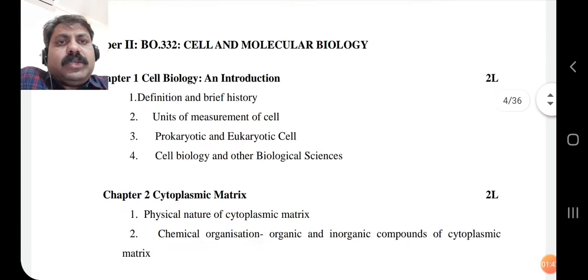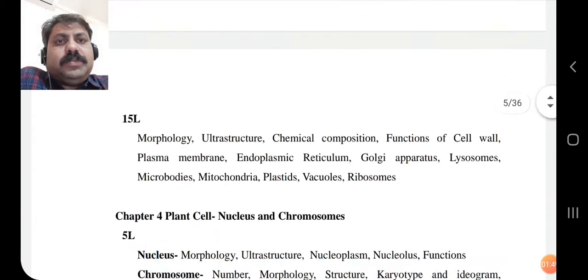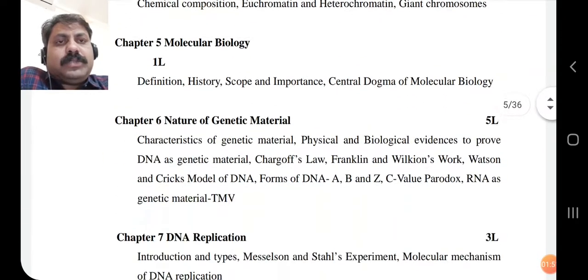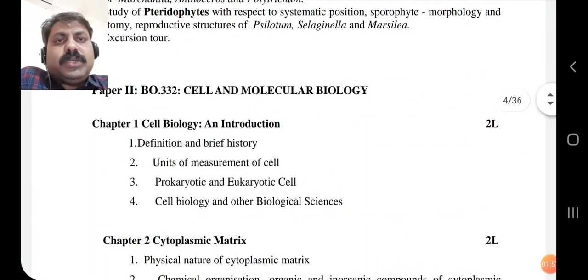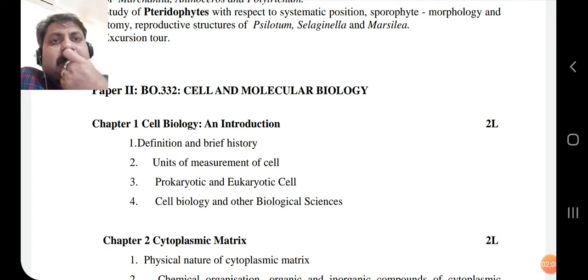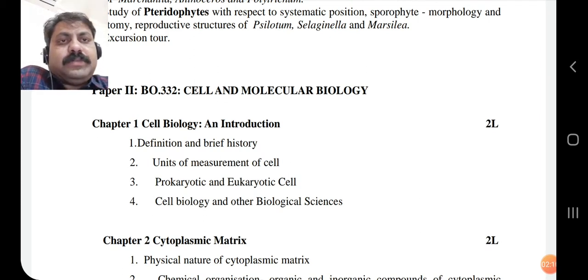And when we go into the deeper part of this syllabus, that is molecular biology, we can find that DNA and RNA are the basic components, the basic structural and even functional units. So this is what we are going to discuss in this syllabus, Paper number 2, BO332, Cell and Molecular Biology.